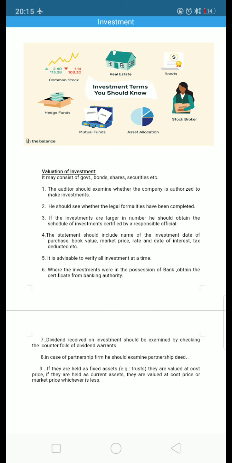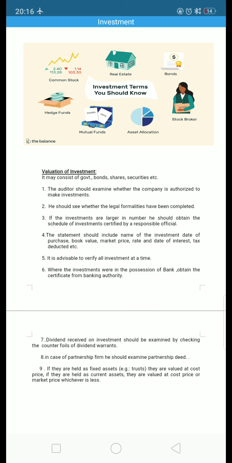And the last one. If they are held as fixed assets, for example in a charitable trust, the investments are valued at the cost price.